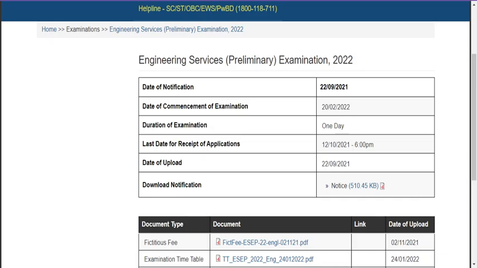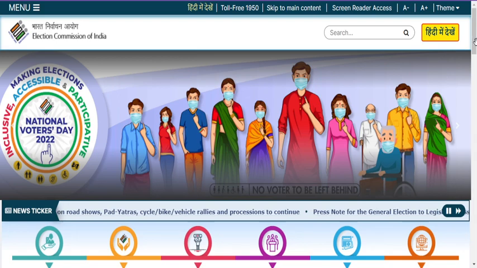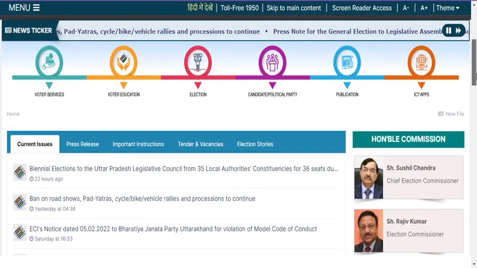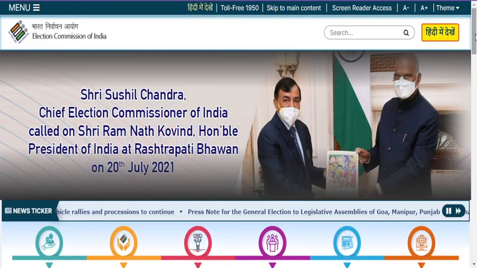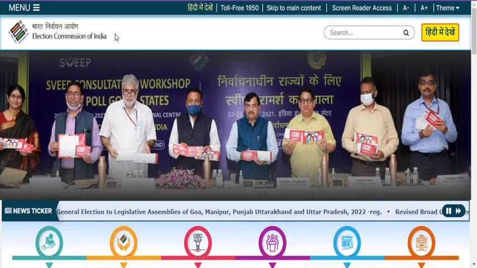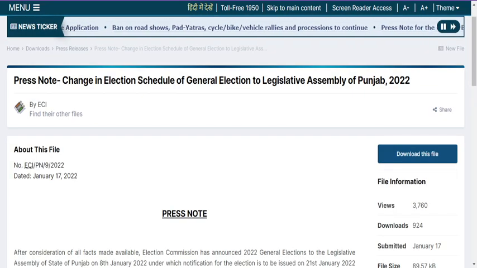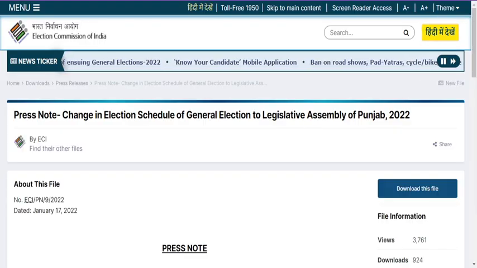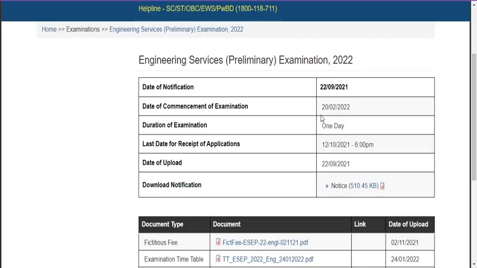But I think the election commission may act, because student voters will be a higher proportion, and voting is a fundamental right in every democratic nation. I think the Election Commission of India can take a decision: either they can shift the February 20 election to March. If you see other states in India, like Manipur and Uttarakhand, they are going to cast their votes only in March. So in that circumstance, the Election Commission of India can take into account that the engineering service examination is going to be conducted.